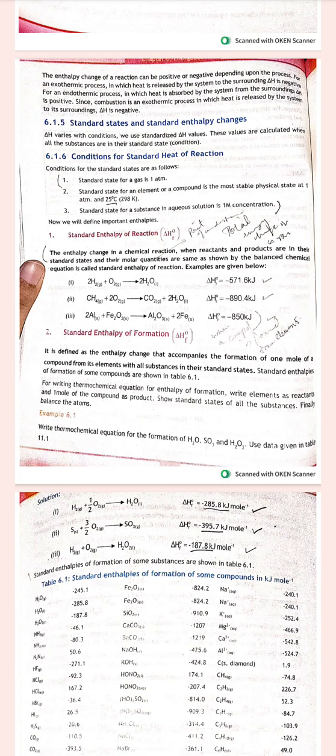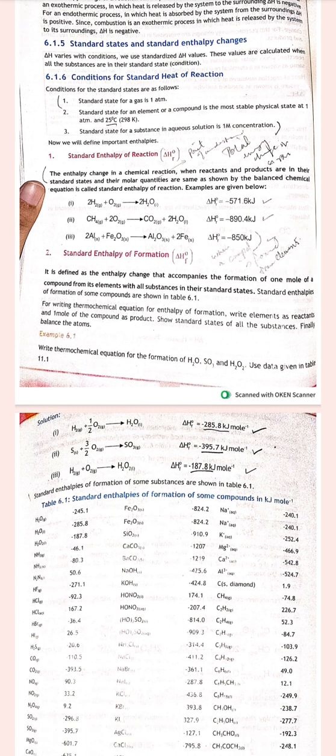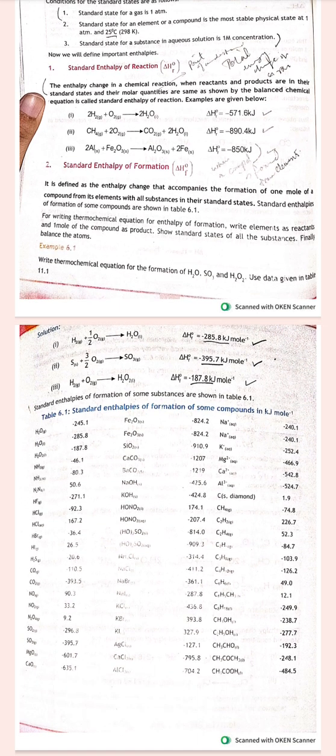So standard state, standard enthalpy changes. So we have some standard states and conditions. Standard state for a gas is 1 atm. Standard state for an element is 1 atm and 25 degrees C, and standard state for a substance is 1 molar concentration. Standard enthalpy of reaction, which is represented by del H R naught, is the enthalpy change in a chemical reaction when reactants and products are in their standard state and their molar quantities are same as shown by the balanced chemical equation.